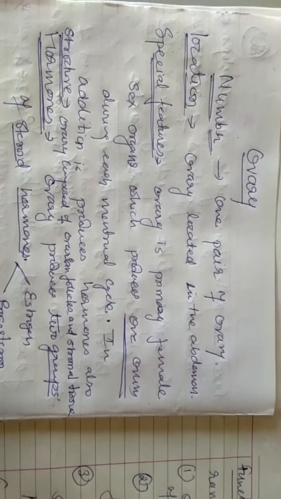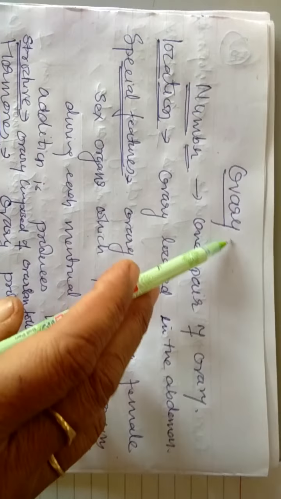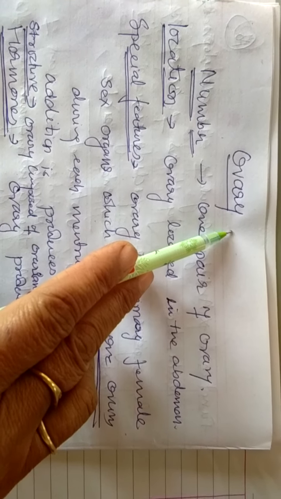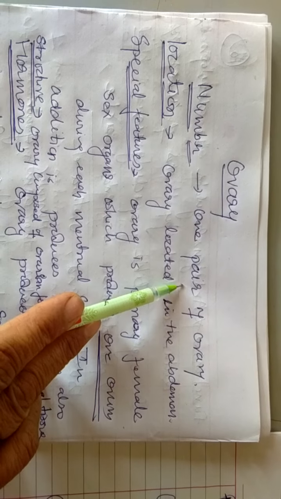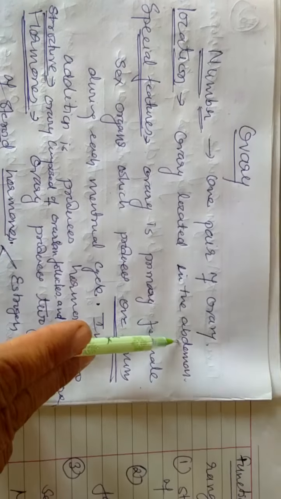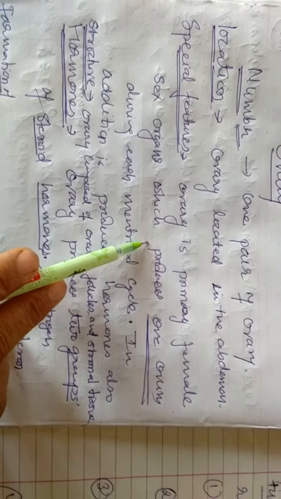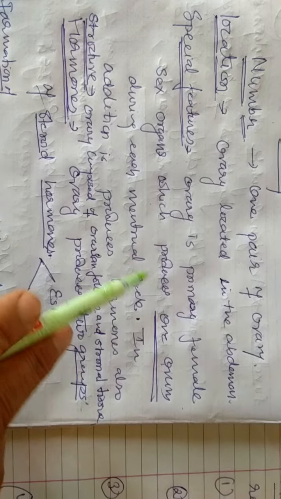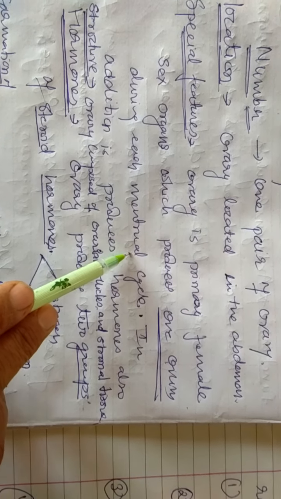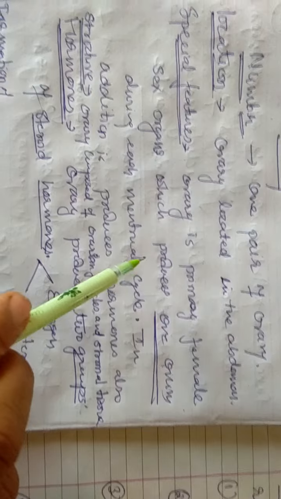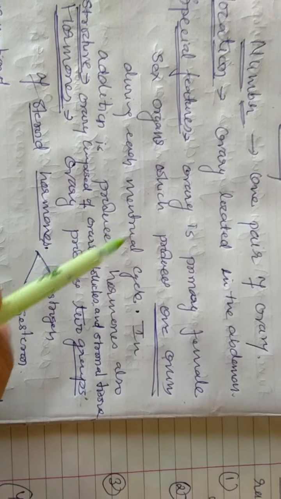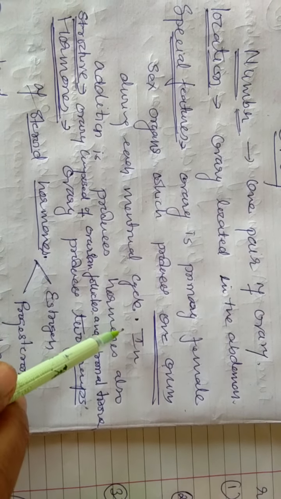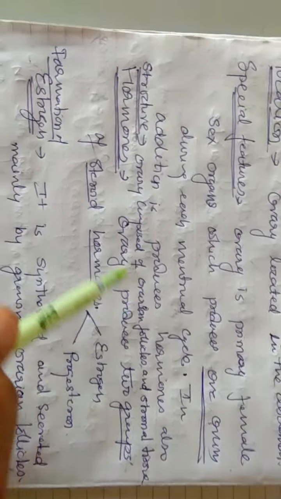Now we are coming to another gland, that is the ovary, which is again a reproductive organ and acts as an endocrine gland also. They are also present in pairs in the abdomen of females. Their special feature is that they produce the ovum, that is, the female gamete, and also influence the menstrual cycle. One ovum is produced in each menstrual cycle, alternately by one ovary, and it also produces hormones called estrogen and